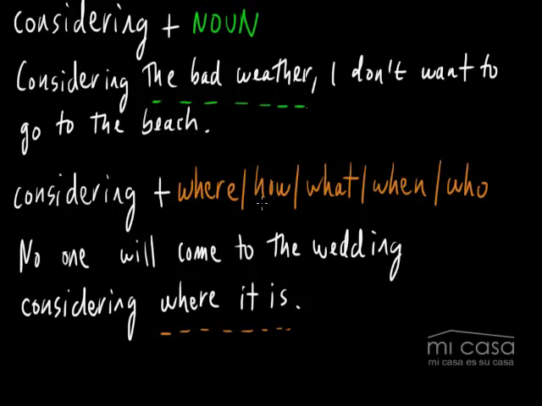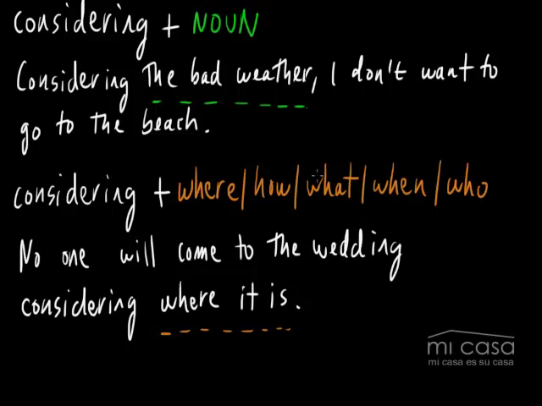So we can also change where. We can put how, we can put what, we can put when, we can put who. I don't want to give individual examples for each question word, so let's just see how we can use it with this example. No one will come to the wedding considering how far it is. You could say that. In fact, it pretty much has the same meaning, except it's a bit more specific. If this wedding is very far, no one will come. No one will come to the wedding considering how far it is.